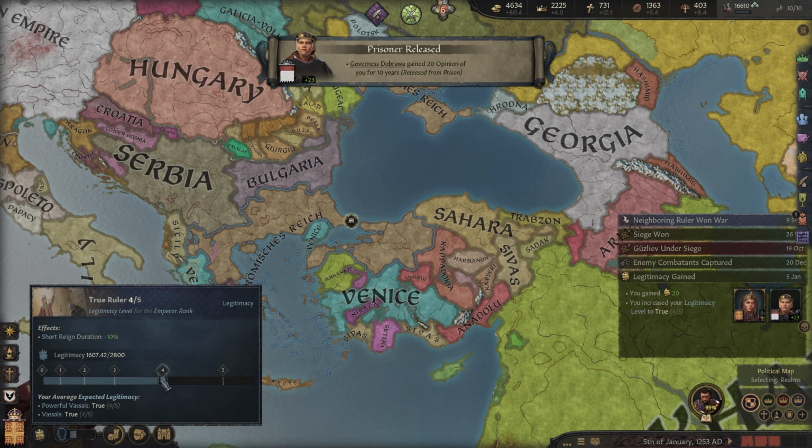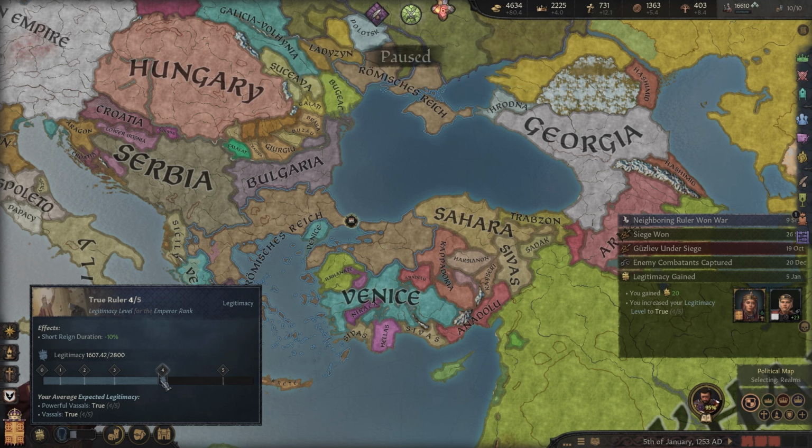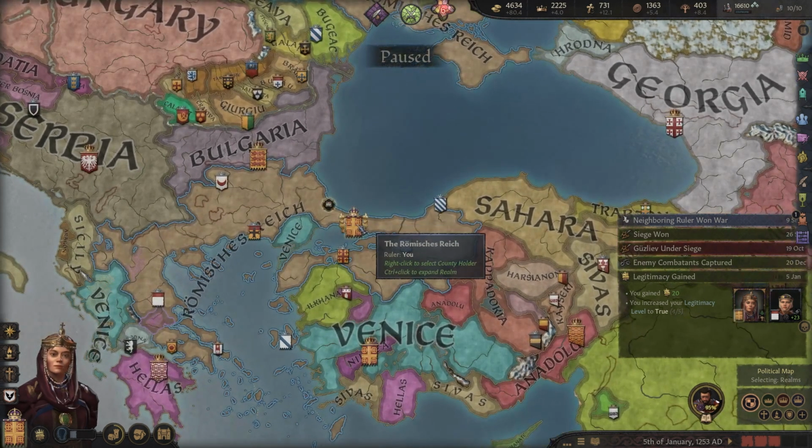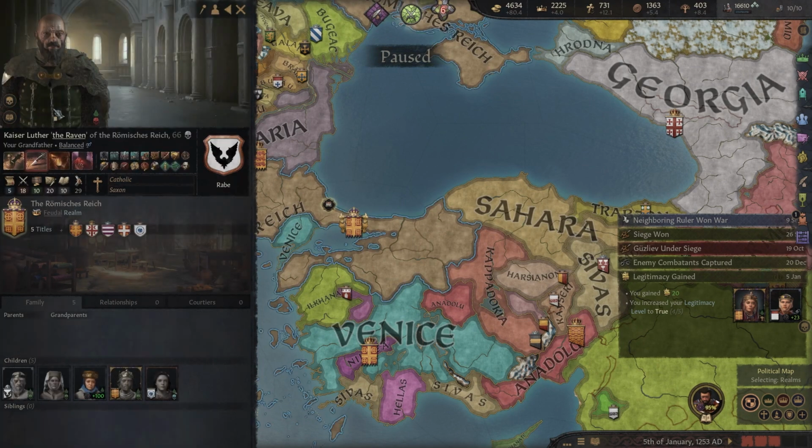Finally, the Rabe dynasty, after, oh man, how long has it been? So Luther died in, what year did he die? Luther died in 1137, and I think he took over only like 3 or 4 years before he died. He was not the ruler for very long before he was assassinated.